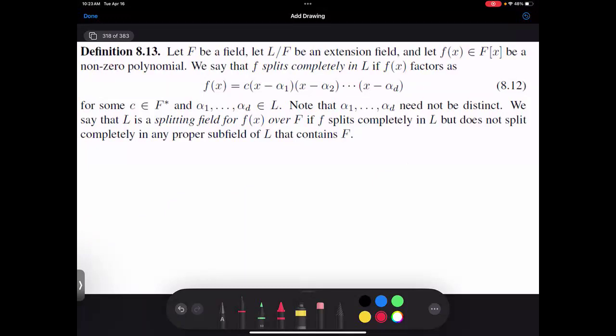So for example, if I give you f of x equals x squared minus 2, that is equal to (x minus root 2)(x plus root 2). So this splits in where? Give me a field where this splits completely.